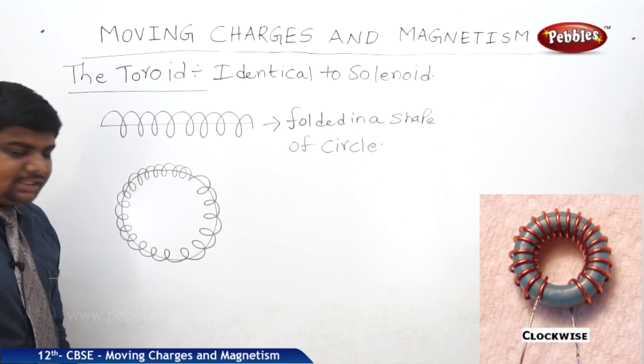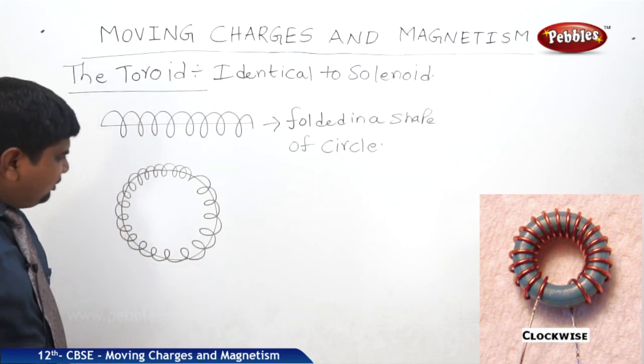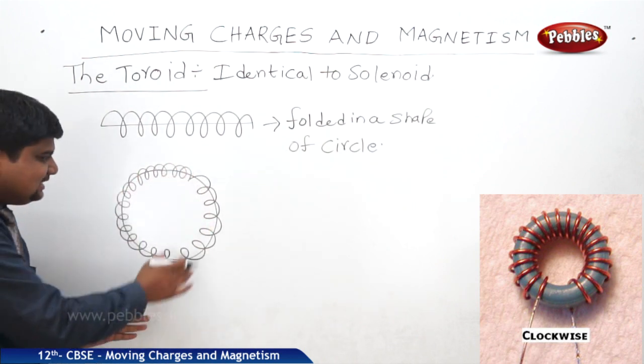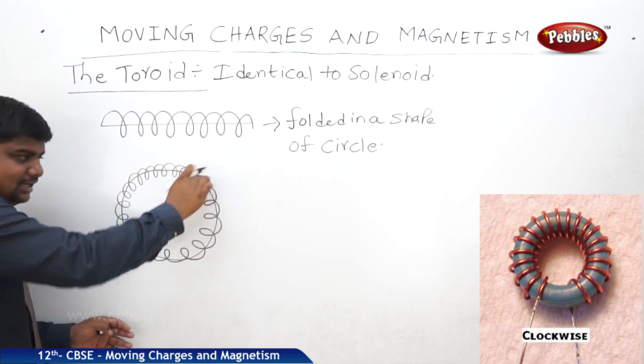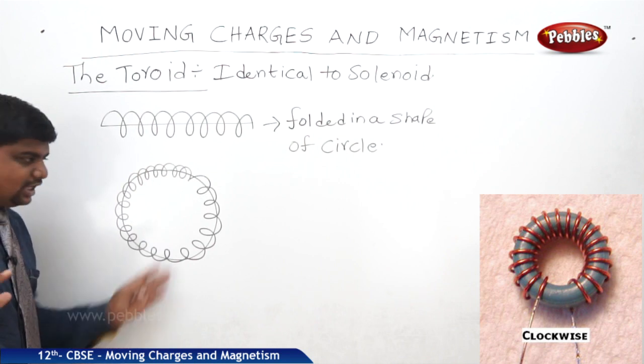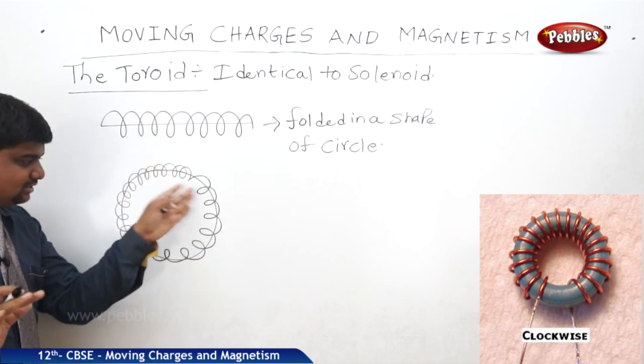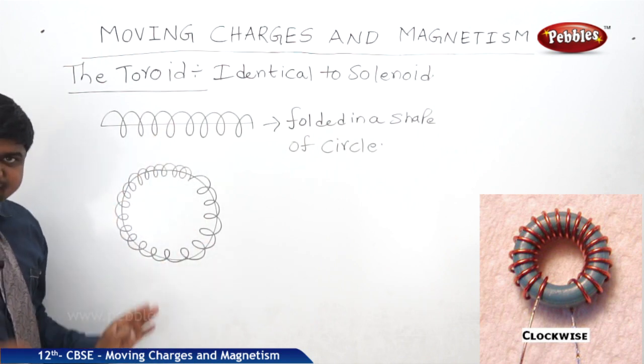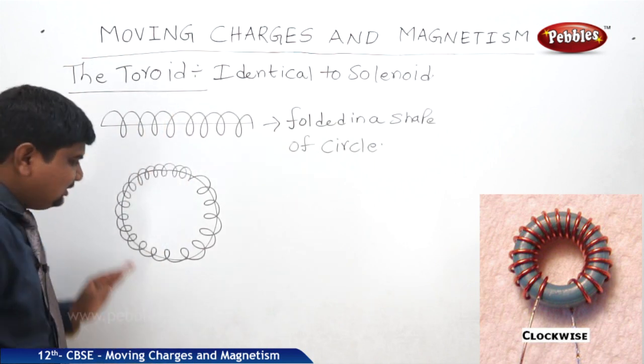So like this. A toroid is a hollow ring, an insulating ring, on which a metallic wire is wound like this, molded in the shape of a circle with respect to the solenoid structure.